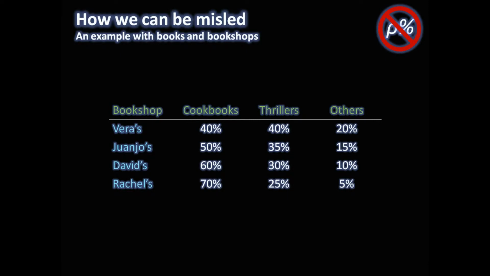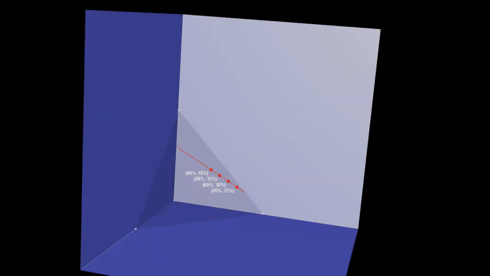Well, looks like there's a strong relationship between cookbooks and thrillers, doesn't it? Looks like the more cookbooks you sell, the fewer thrillers are bought. It's tempting to think up a story to explain this, like thrill seekers less interested in food or cooks like the quiet life. And it's exactly this temptation we want to warn you about, because on their own, these percentages tell us nothing about any relationship between the numbers of thrillers and cookbooks sold. We'll show this by moving into the 3rd dimension.